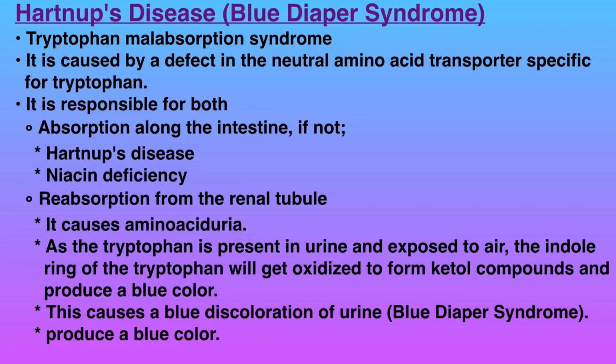It causes aminoaciduria. As the tryptophan is present in urine and exposed to air, the indole ring of the tryptophan will get oxidized to form ketol compounds and produce a blue color. This causes a blue discoloration of urine, blue diaper syndrome.